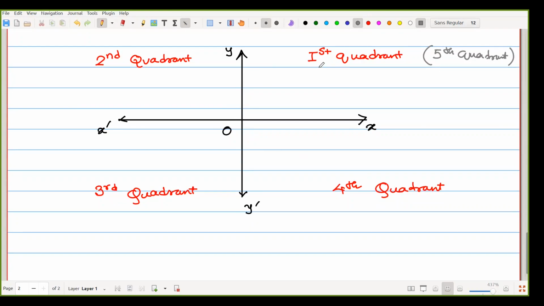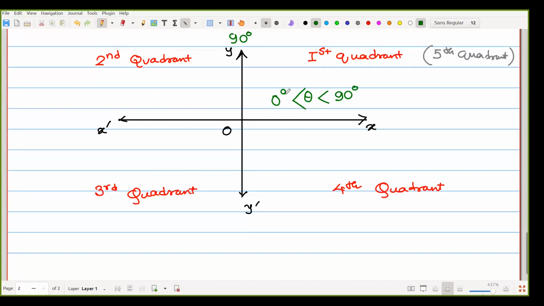So what is the first quadrant? Practically in the first quadrant, the angle theta is always less than 90 degree, because that one is the 90 degree. So whichever angle we are drawing here is less than 90 degree, but always greater than 0 degree.